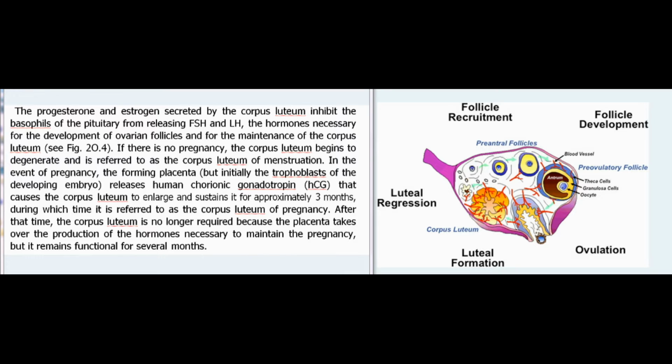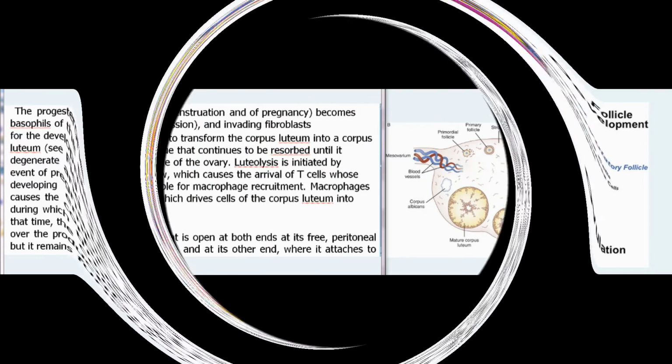In the event of pregnancy, the forming placenta, but initially the trophoblasts of the developing embryo, releases human chorionic gonadotropin, HCG, that causes the corpus luteum to enlarge and sustains it for approximately 3 months, during which time it is referred to as the corpus luteum of pregnancy. After that time, the corpus luteum is no longer required because the placenta takes over the production of the hormones necessary to maintain the pregnancy, but it remains functional for several months.